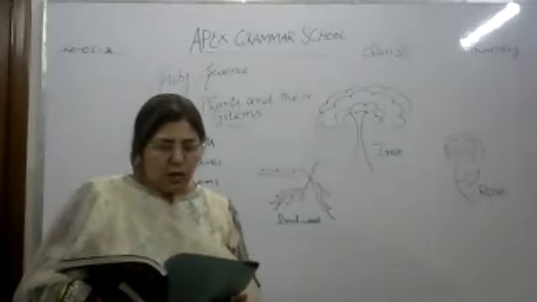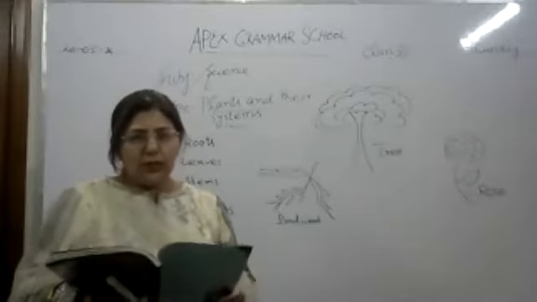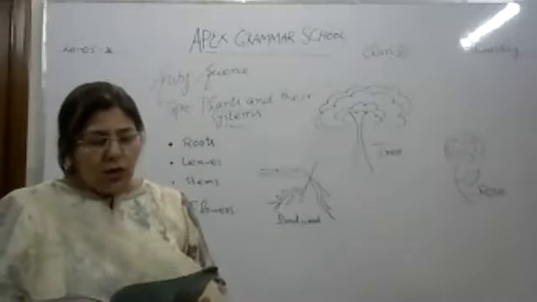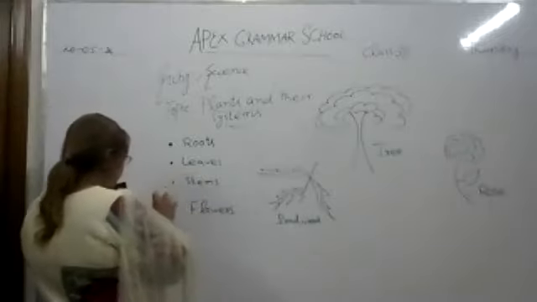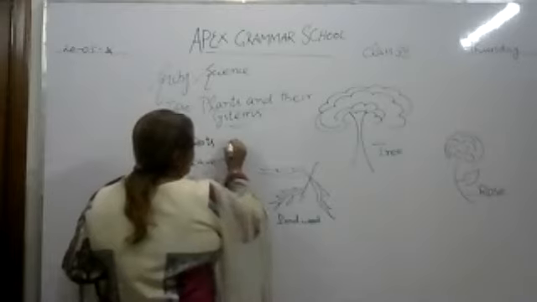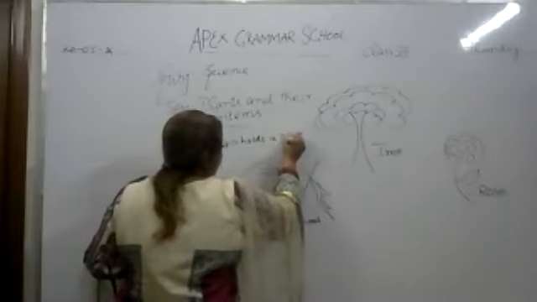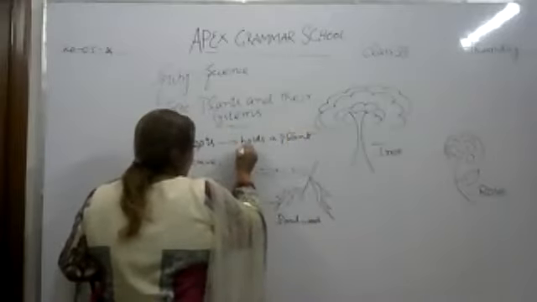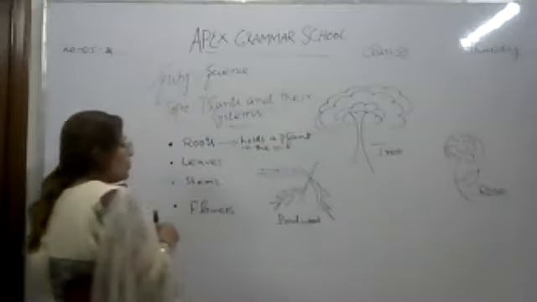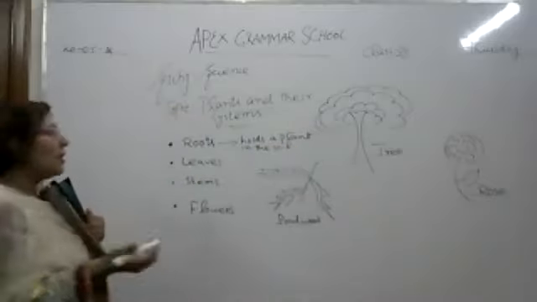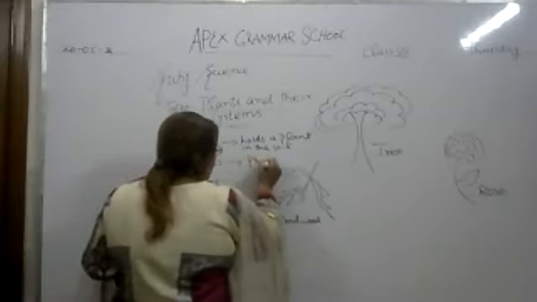What are roots? Your chapter number 2 starts from page number 14 in your book. What is a root? What is the function of a root? The function of a root is that it holds a plant in the soil. The function of leaves is different. Leaves help in photosynthesis.